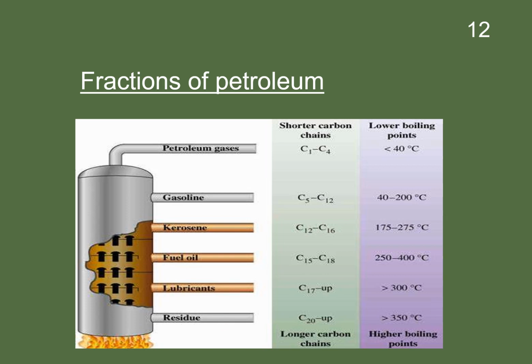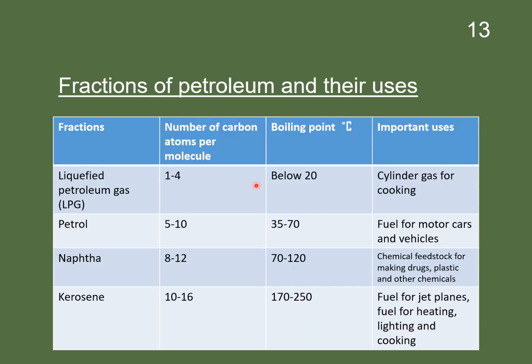Fractions of petroleum and their uses. Liquefied petroleum gas (LPG): number of carbon atoms per molecule is 1 to 4. Boiling point is below 20 degrees centigrade. It is used in the cylinder for cooking. Petrol: number of carbon atoms per molecule is 5 to 10. Boiling point is between 35 to 70 degrees centigrade and it is used as fuel for motor cars and vehicles.